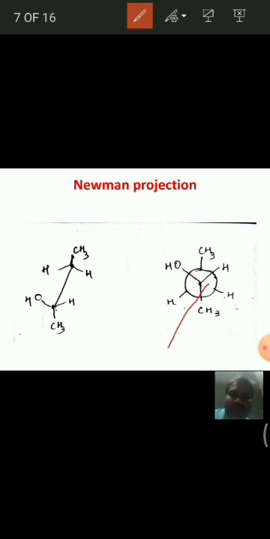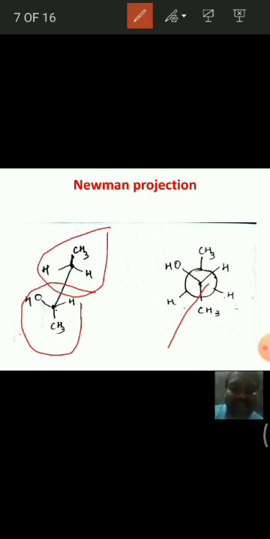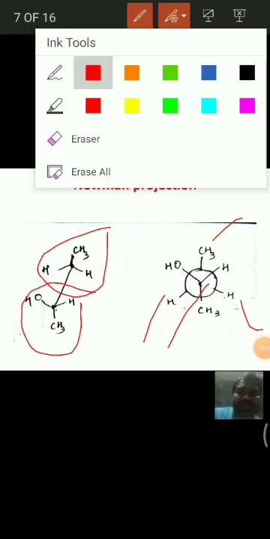To the front carbon, again we are placing this. See here, OH, H and CH3. And to the back carbon, that means the rear carbon, that is the circle, that is having CH3, H, H. I think you have understood how to write this Newman projection formula. Let us see one more example.